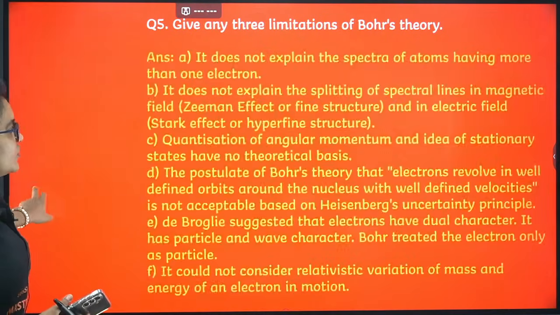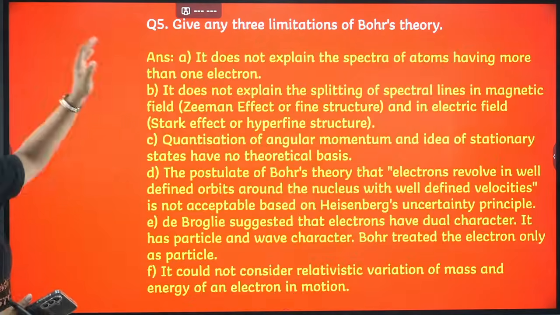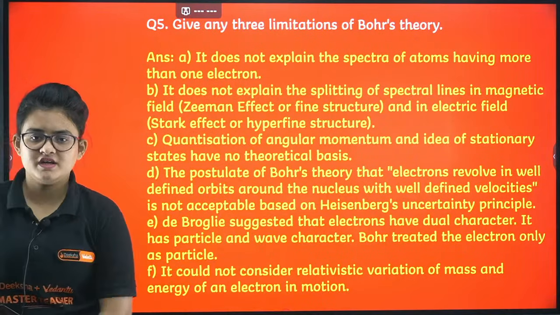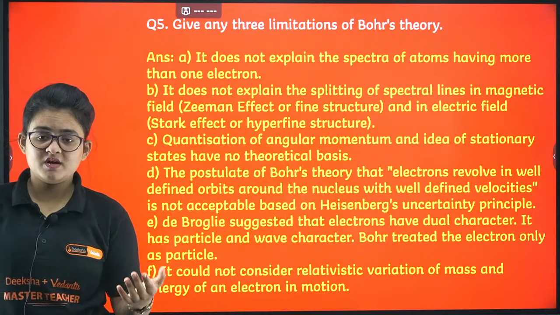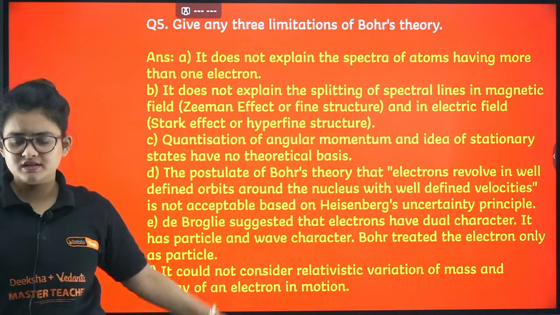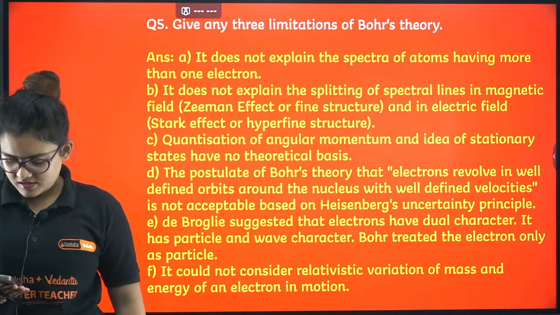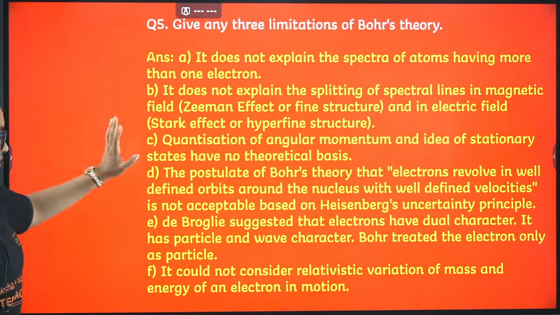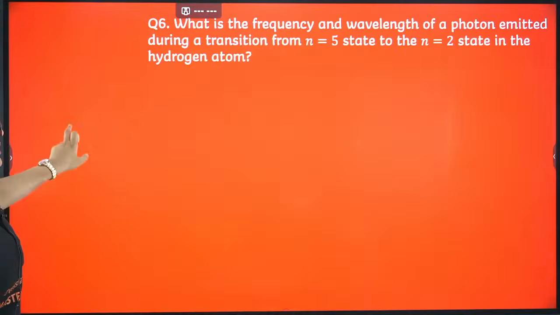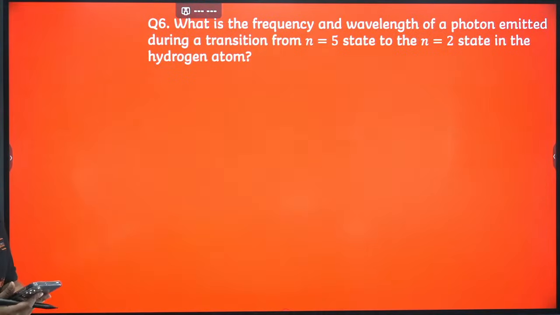Give any three limitations of Bohr's theory. Here there are so many. It could not explain the Stark effect, Zeeman effect. It is not applicable for systems having more than one electron. So many things are there, so you can just take any three of the limitations and go ahead. Here again one more problem. These types of problems are also important.